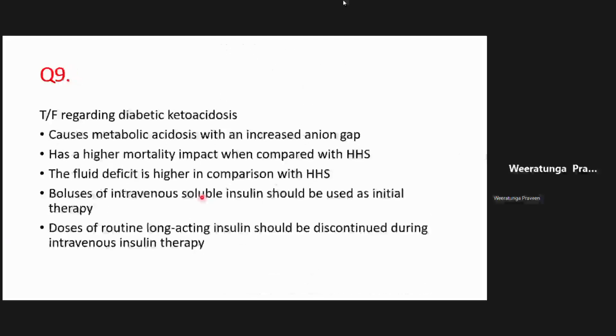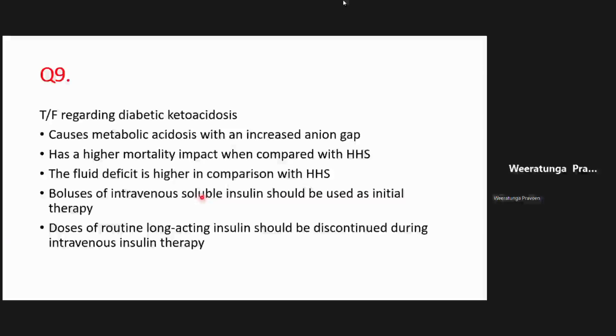So I think we have discussed this. And remember, in diabetic ketoacidosis, the main management steps, I'll just remind you. Fluid therapy is the most important thing when you are managing diabetic ketoacidosis. Fluid therapy is fundamental in your management. And then potassium replacement is also very important.